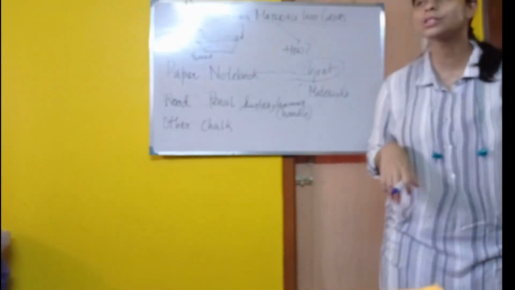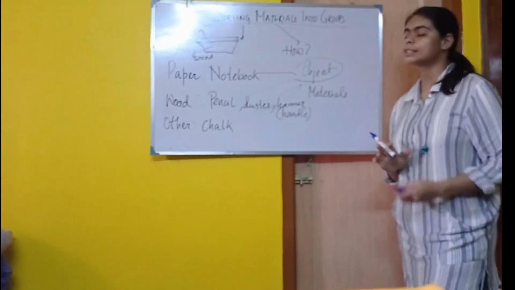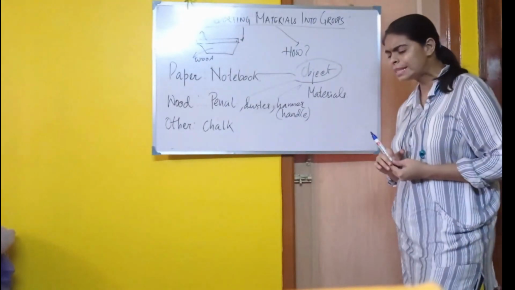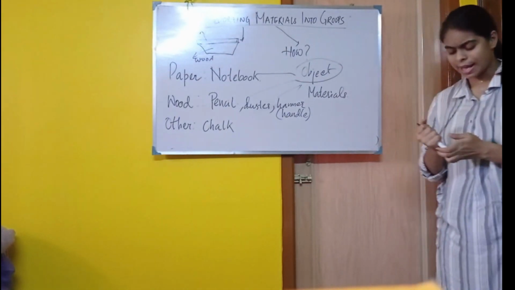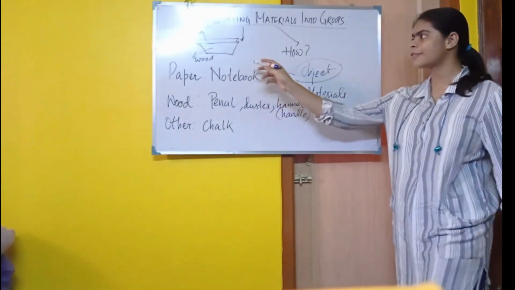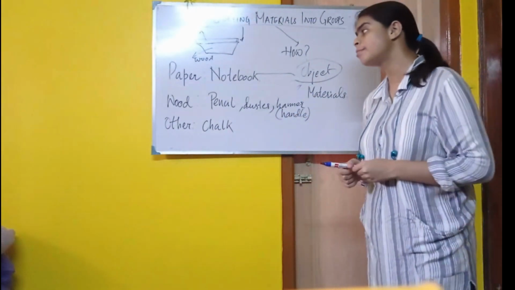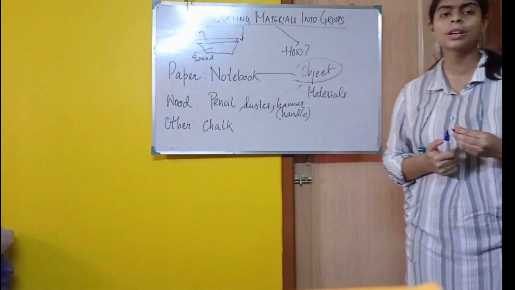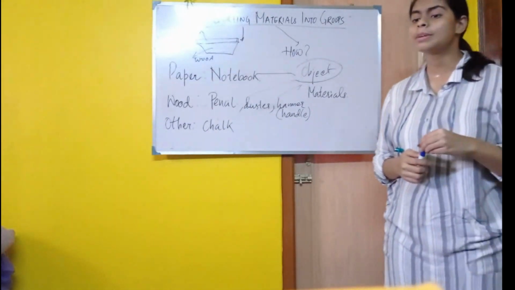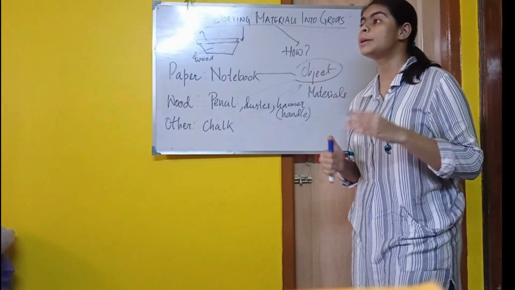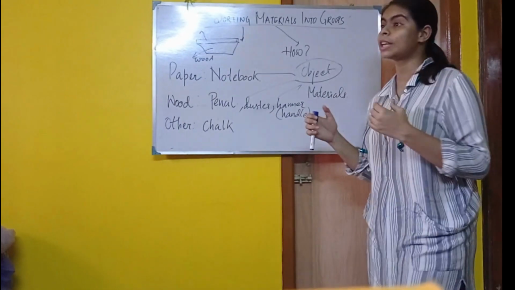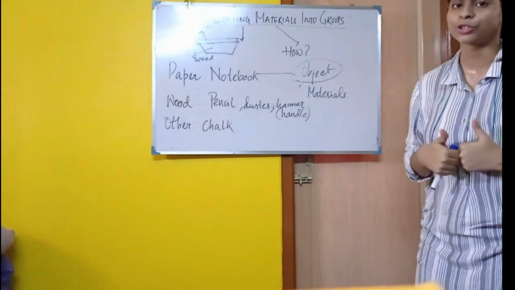Now here, as we have seen in activity 1, certain objects are made up of wood and certain objects are made up of paper. That means depending upon their materials, we can also group the objects.